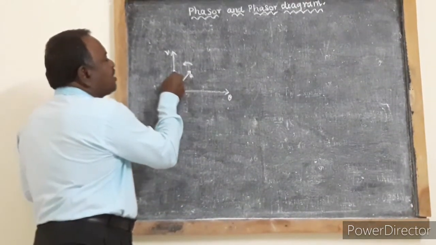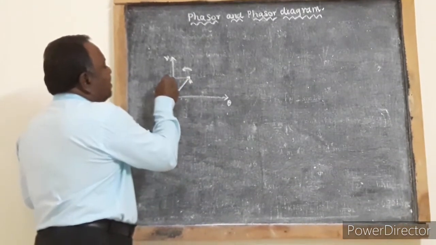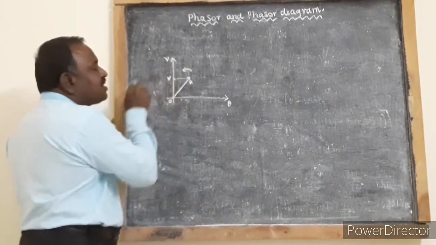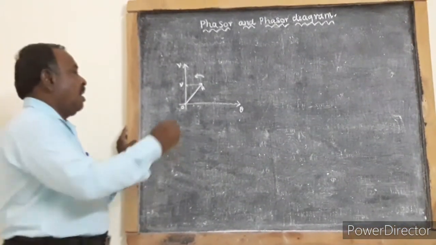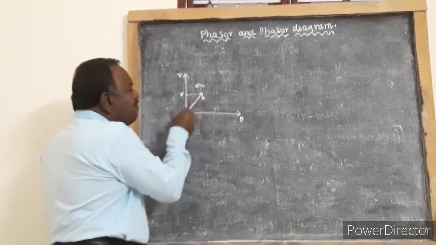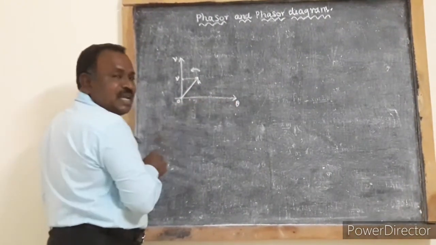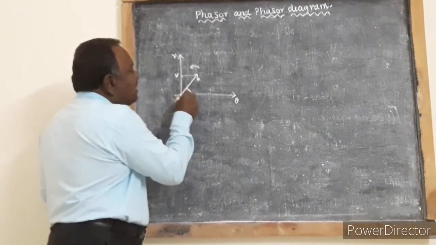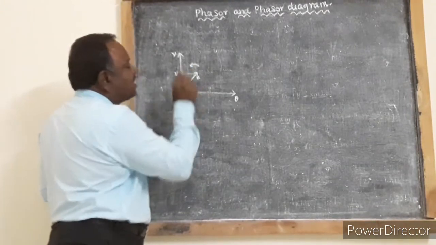Its projection along the vertical axis gives the instantaneous voltage or current. The angle made by this phasor with the reference line, that is the x-axis, gives the phase angle.